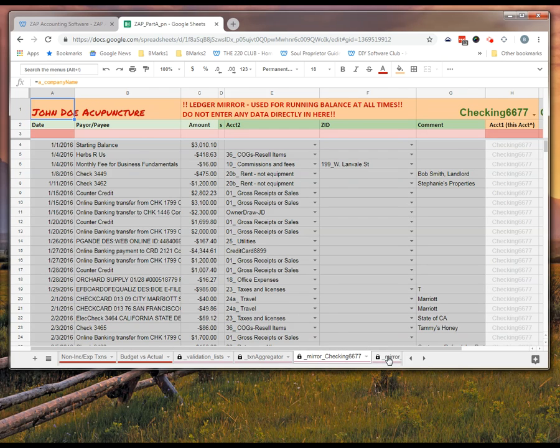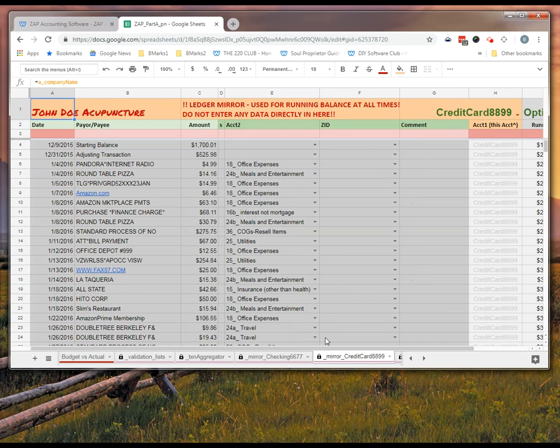We have a mirrored checking account, a mirrored credit card. We always keep copies of the ledgers in date order. We need that for the statement reconciliation page. And it also helps a little bit for the reporting too, to always have a copy of the data in date order. So you always have to have a mirrored tab for every active account you have. So for each account, you would have a raw transactions tab, you would have a ledger, and then you would have a mirrored ledger.